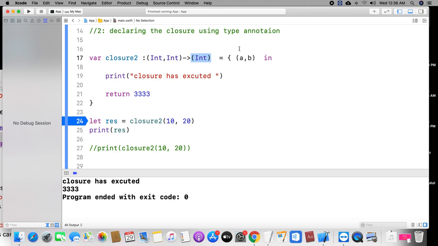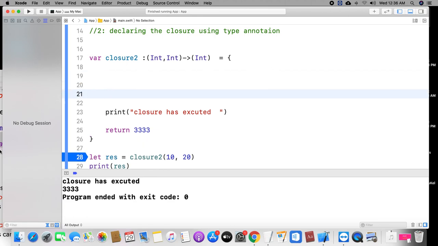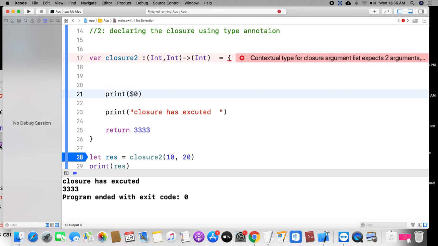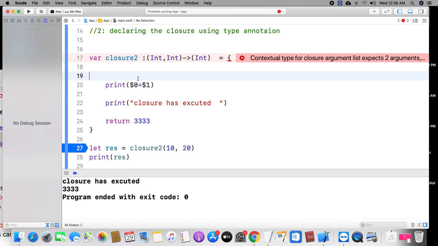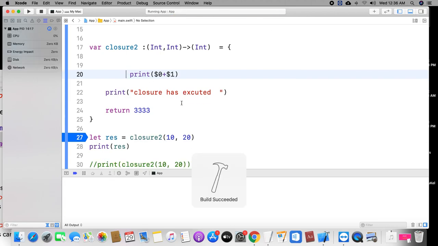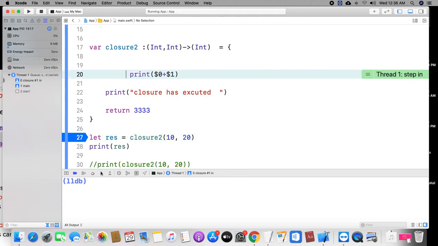Okay, and I don't want to use the a, b, and all this stuff. Then you can use the print statement. If you want to write the print statement, look at here how to do this. $0 plus $1. Look at here what will happen. Look at this: 10 plus 20, 30 is printed.